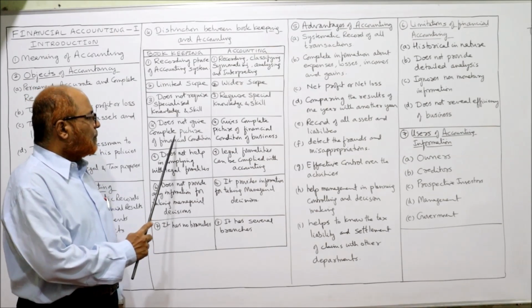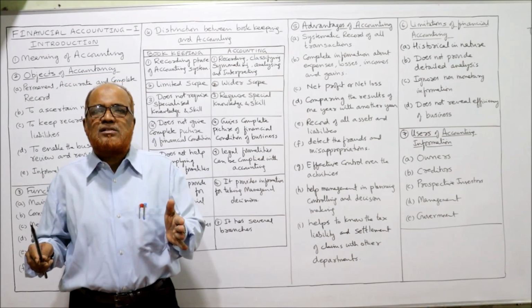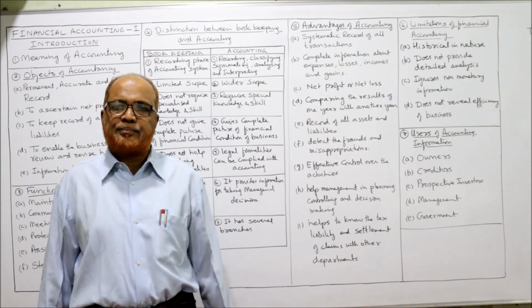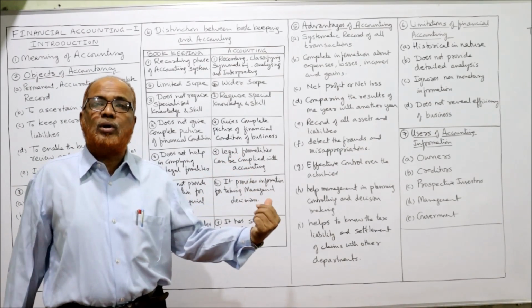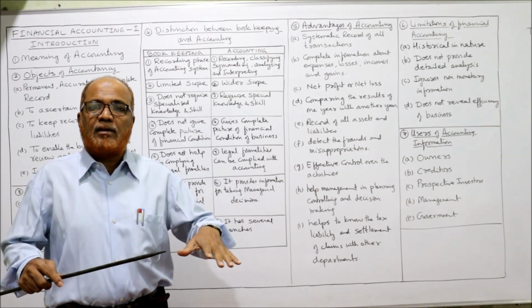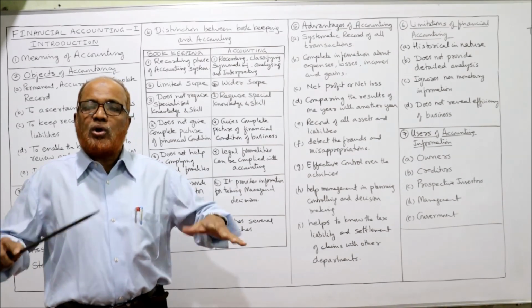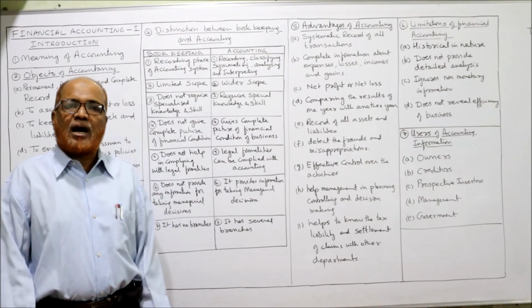Next one, does not give a complete picture of financial information. The financial condition of the business cannot be known by simply bookkeeping. So financial condition can be known only by accounting, because accounting will analyze, will interpret, will communicate. So the complete financial position of the business we can know by accounting.